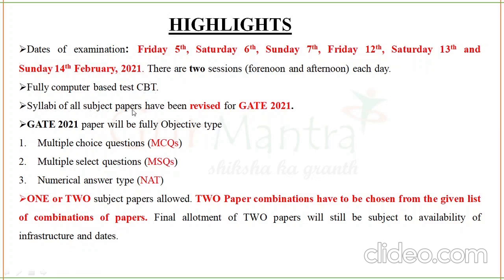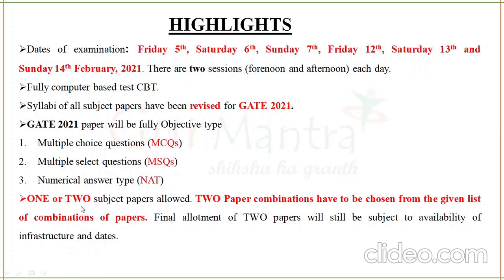Syllabi of all subject papers have been revised for GATE 2021. The GATE 2021 paper will be fully objective type. You will have multiple choice questions wherein a question will have 4 options. You'll have to choose the correct option. Next is multiple select question. You'll have a question and you'll have to choose more than one correct option. Next is numerical answer type, wherein you will not have any options, but you'll have to work out the question and write the answer in the space given.